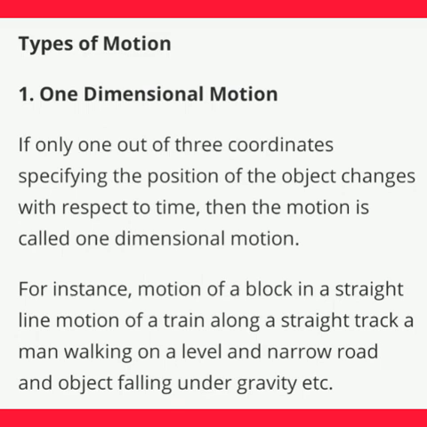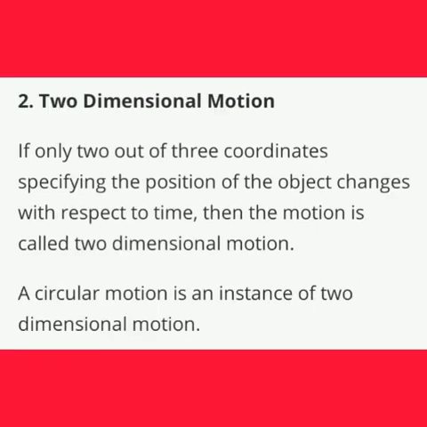The next one is two-dimensional motion. If two out of three coordinates specifying the position of the object change with respect to time, then the motion is called two-dimensional motion. In that case, two coordinates will change. Circular motion is an instance of two-dimensional motion.